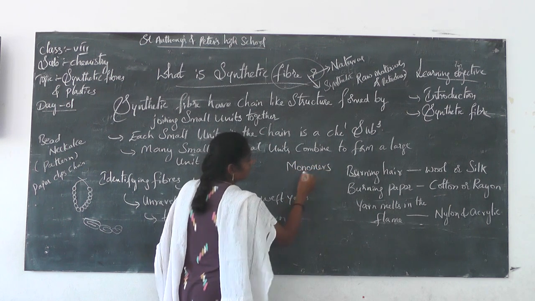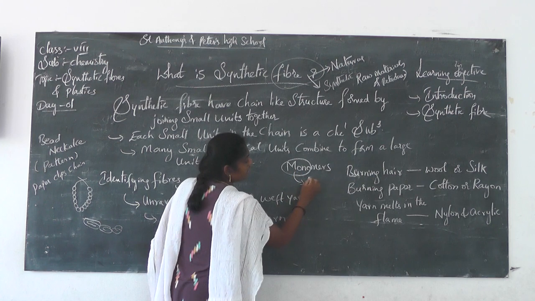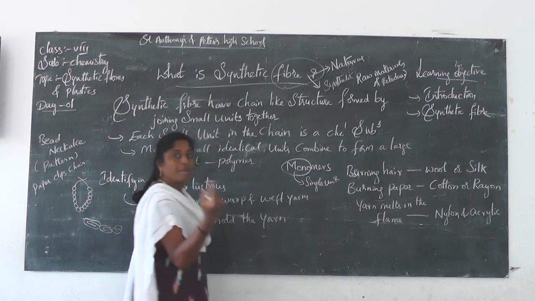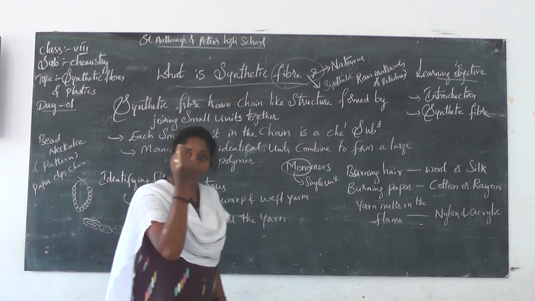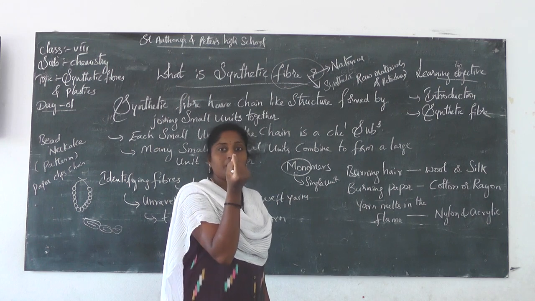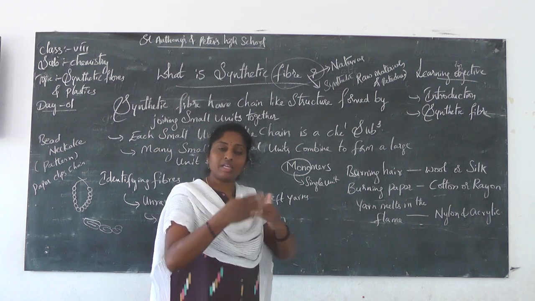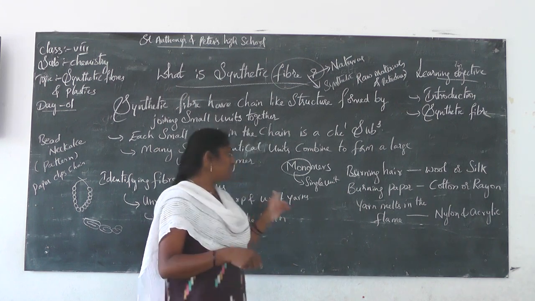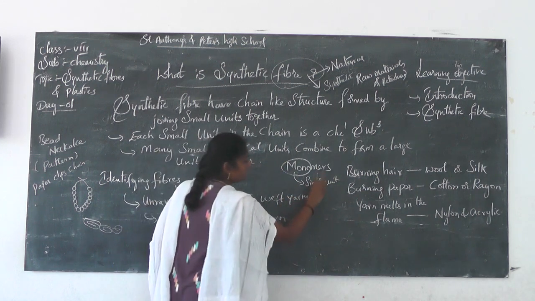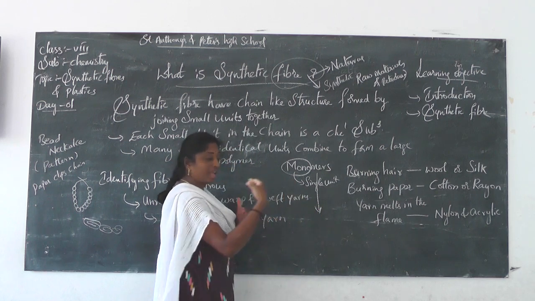Okay, so monomers. Mono indicates a single unit. Like just now I said, one paper clip means only one paper clip. One bead means it's only one bead. If you join that one only, it is going to get one shape. The same way here, one monomer, if it joins, then only you will get a chain-like structure.